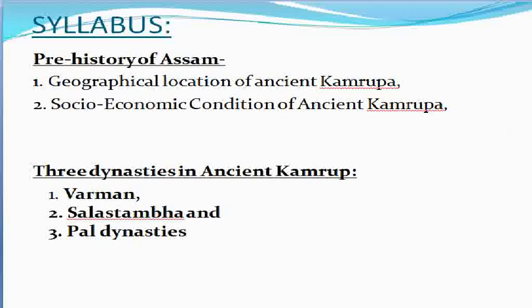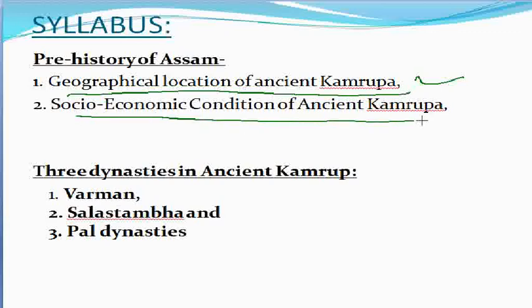what we can see is the prehistory part of Assam. Also, we need to know some important points, that is the geographical location of ancient Kamrupa and also the socio-economic condition of ancient Kamrupa. Apart from that, we have three dynasties to be understood from the exam point of view: firstly the Varman dynasty, secondly the Salastamba dynasty, and thirdly the Pal dynasty.